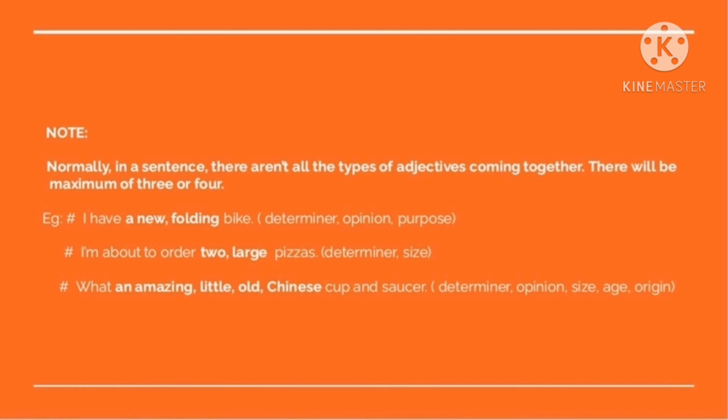Coming to the third example, what an amazing little old Chinese cup and saucer. Here, an takes up the determiner's place. Amazing is an opinion, little is the size, old is the age, and Chinese is the origin. Hope you all understood the order of adjectives now.